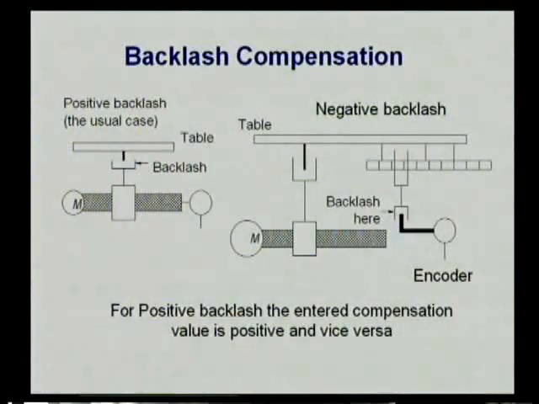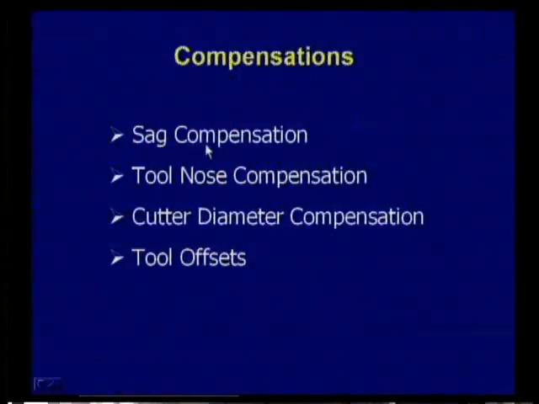But the compensations which we discussed till now are related to the components of the machines which are fixed. Now we will go to some of the compensations we generally have to provide concerning the cutting tools and the programming concepts. Let us go to the slide. The different compensations we have to discuss are SAC compensation, tool nose compensation, cutter diameter compensation, and tool offsets. What is the need to provide these compensations?